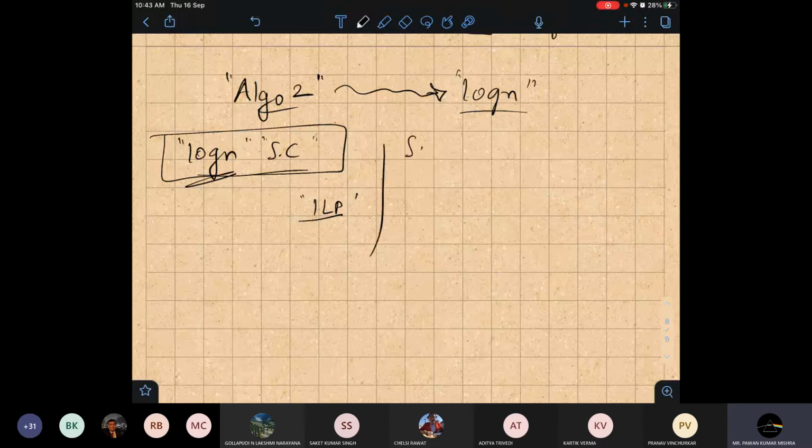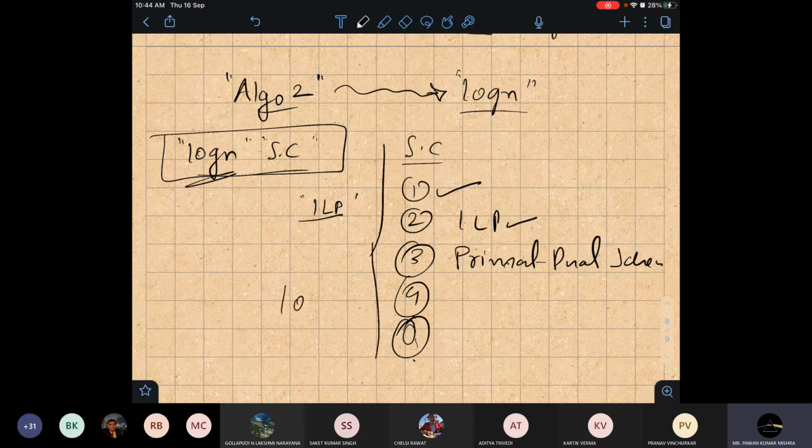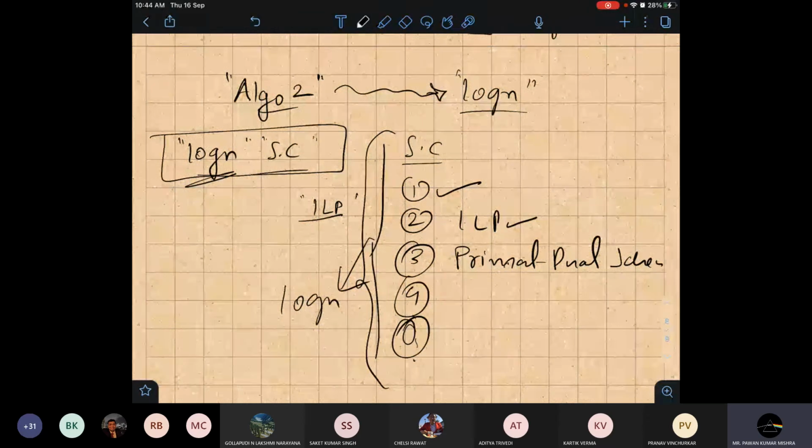So for set cover, as far as I know, one algorithm we discussed is greedy. Another is ILP, where we round it up and solve it. Another is primal dual. These things are there. If you study linear programming, then they are a scheme. And there are other ways also. People have tried to tackle this problem with many approaches, but they fail. Fail means they cannot do better than log n. All these algorithms lead to a log n factor. So set cover is a problem where you cannot do better than log n till now.